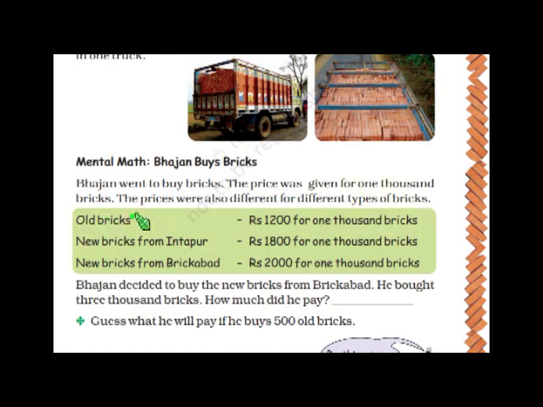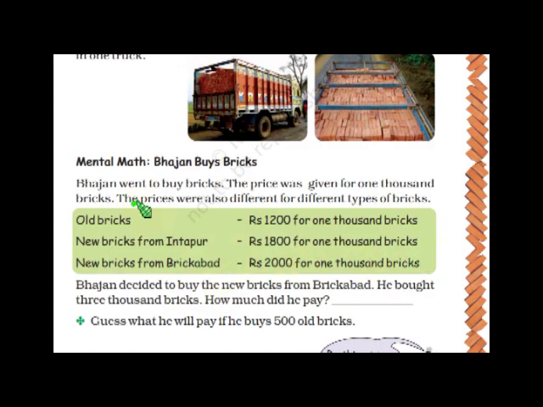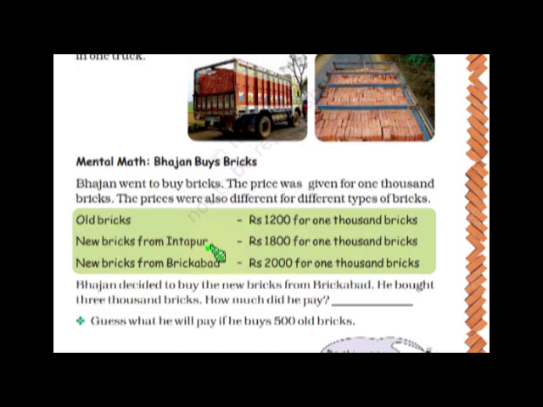Old brick price was 1200 for 1000. New bricks from Itapur were 1800 rupees for 1000 bricks. New bricks from Brickabad were 2000 for 1000 bricks. Children, now this is mental maths. You don't have to write it down. You have to solve it in your mind.